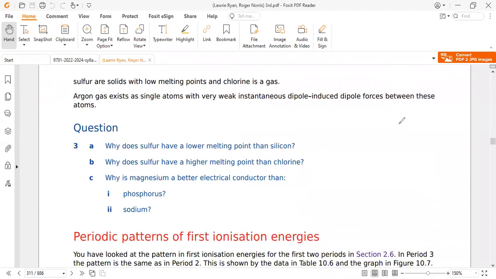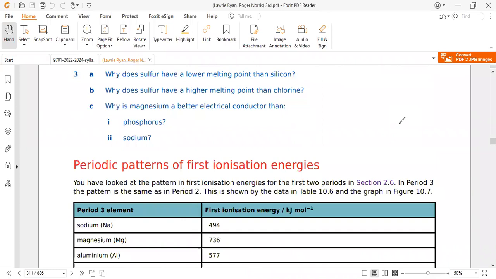This is the fourth behavior. Atomic radius, ionic radius, melting point, conductivity, and fifth is the ionization pattern, which was already discussed in chapter 2 as well.